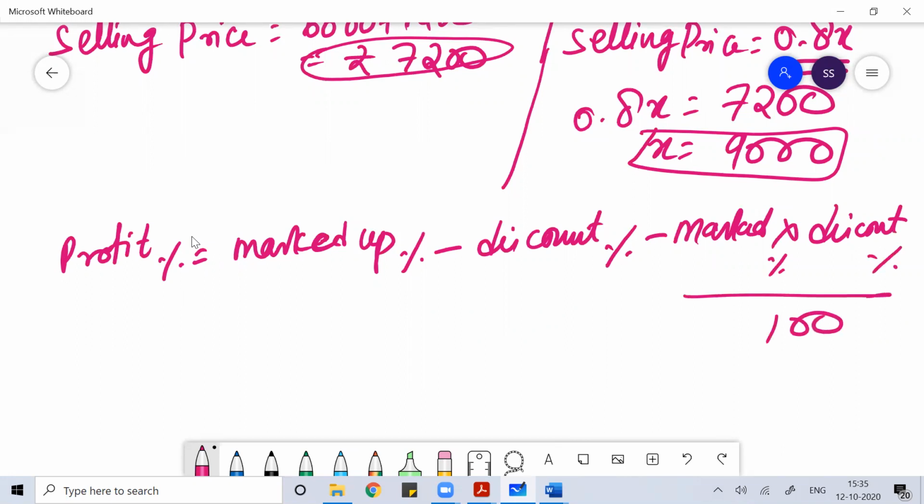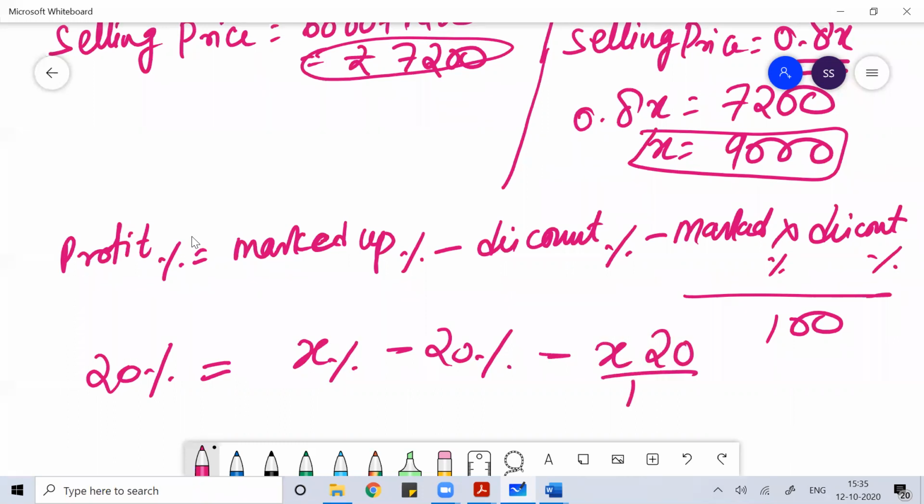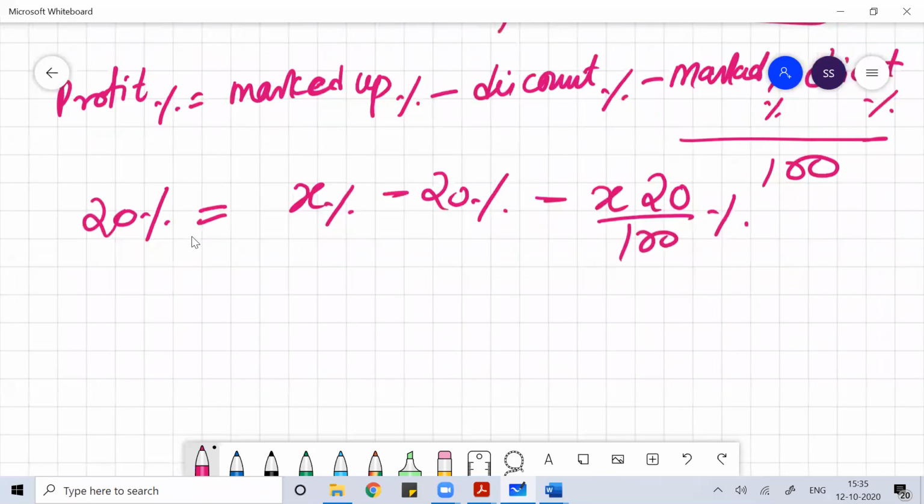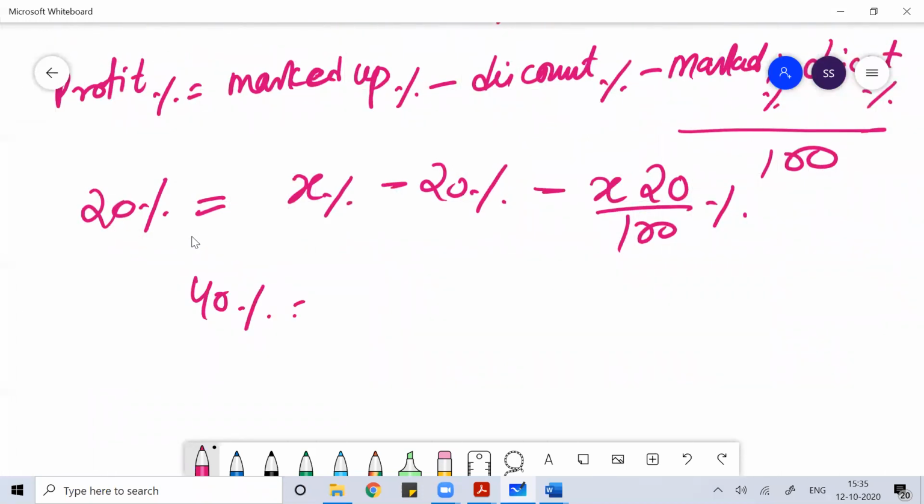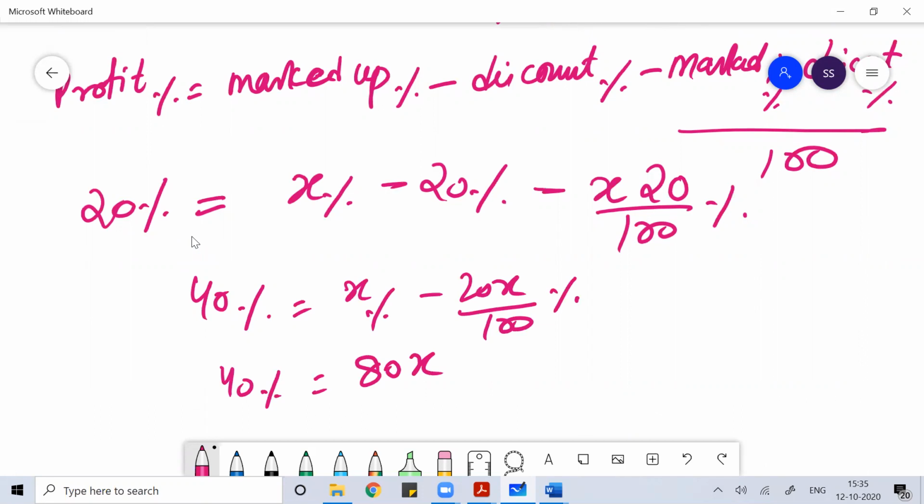You want to make 20% profit, the markup you don't know, and the discount you're giving is 20%. So I can write 20 plus 20, 40%, then x percent minus 20x by 100%. 40% is equal to 80x by 100%. The value of x percentage is 50, so the markup percentage is 50%.